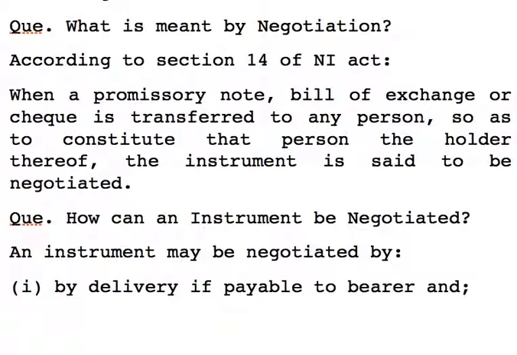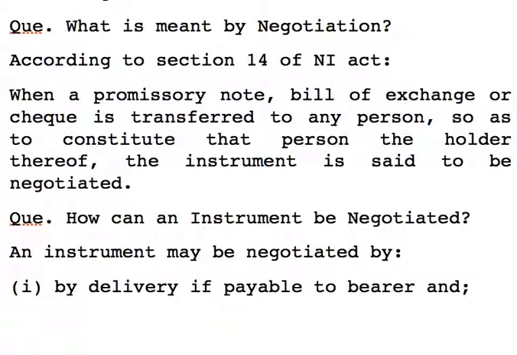So transfer is a must, and then we'll see how the instrument is negotiated. But the main objective is to make that person the holder thereof. So this is called negotiation. Again, when a promissory note, bill of exchange, or check is transferred to any person so as to constitute that person the holder thereof, the instrument is said to be negotiated.